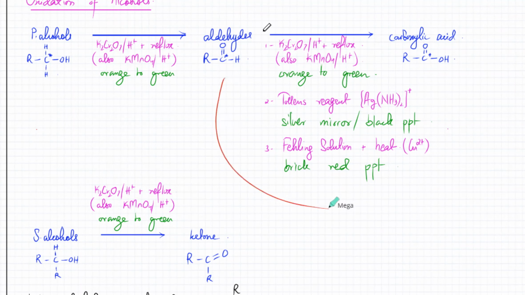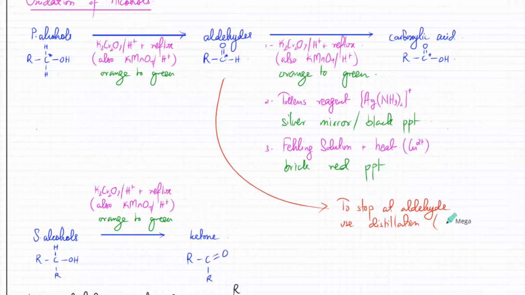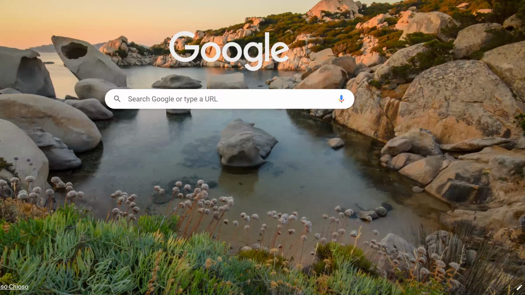So if you want to stop at aldehydes, use distillation instead of reflux. And you don't want it to turn into a carboxylic acid. So use distillation instead of reflux. I mean, the conditions that are used over here as reflux. The thing with reflux is nothing can get out of the container. Reflux is heat with reflux, that's the proper word.